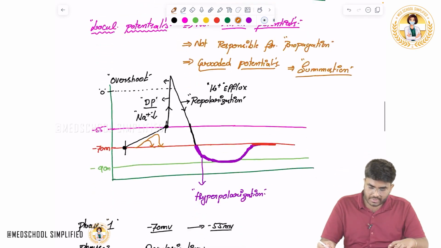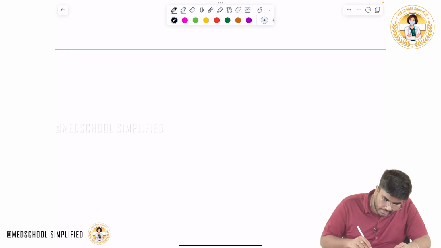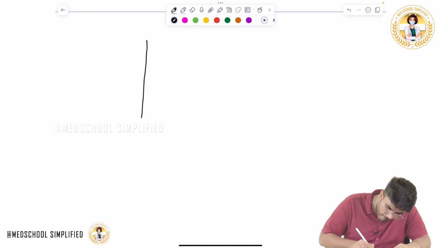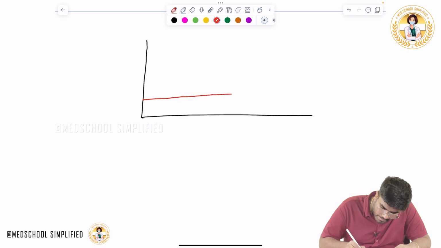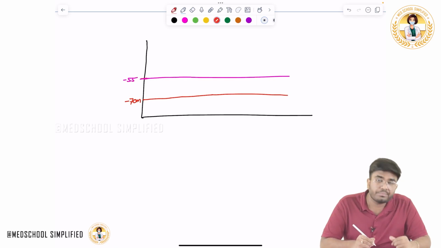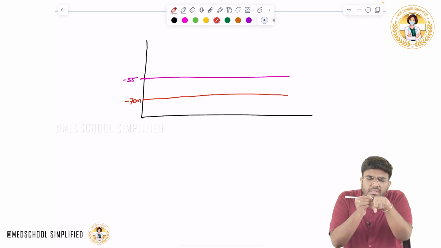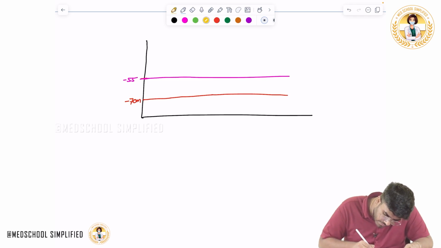Look, the concept of summation is, for example, say I am talking about the voltage again. Here is minus 70 millivolt, the resting membrane potential, and here is the threshold potential, minus 55 millivolt. Now I have given a very little stimulus, so the voltage fluctuates from minus 70 and tries to die off.